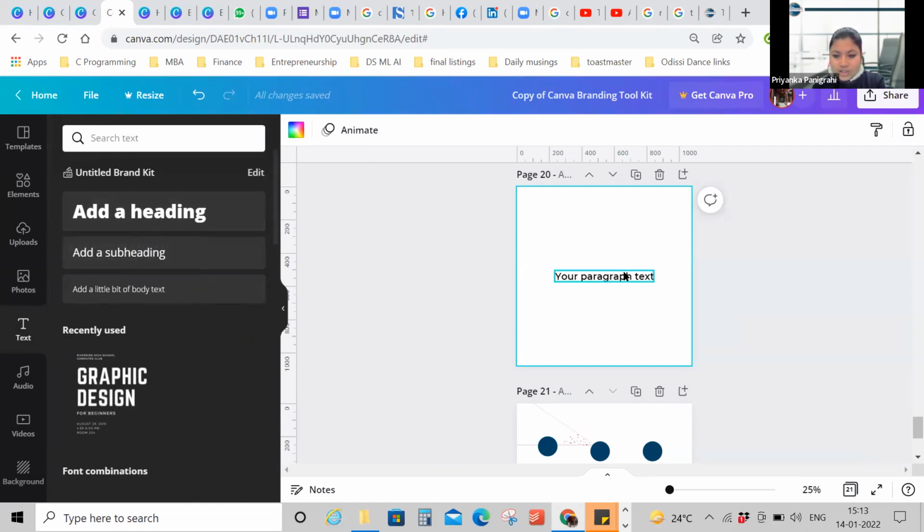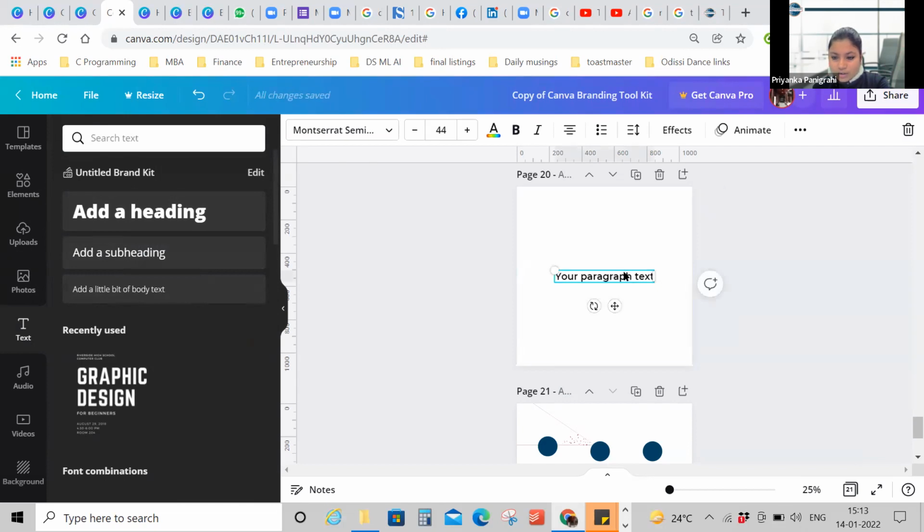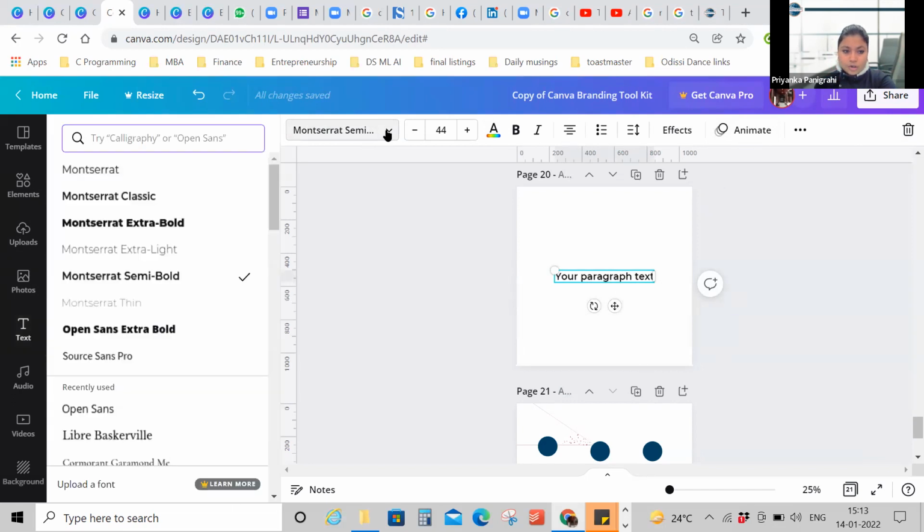The easiest way is to click on T and have a text box on your Canva worksheet. Now the bar that you're seeing appears because you've selected the font object. So all the options available for you to play with fonts are becoming available now. Now you go to this drop down. As soon as you click on the drop down, it shows Montserrat or Open Sans or Source Sans, so you can click on any of these. Let's say we'll click on Montserrat Classic for now. So that font has been selected.